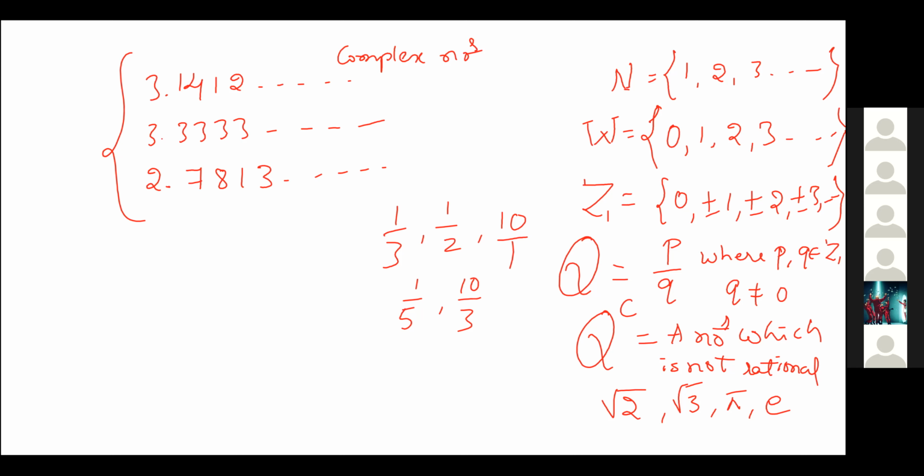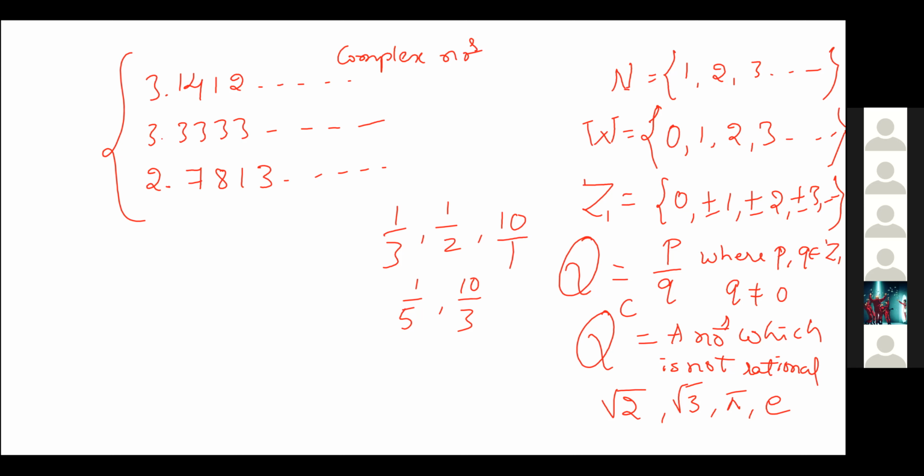Means 3.3 bar, no, sir. You are rounding off, right? Don't do rounding off, because we are not going to find the approximate solution. Whenever you apply a numerical solution, in that case you should round off. So now let it be 3.33 only. In that case also it keeps on moving, and 3.1412 also keeps on moving.